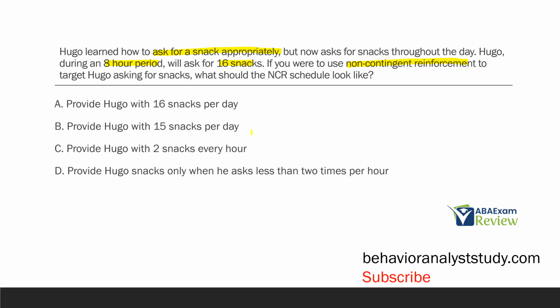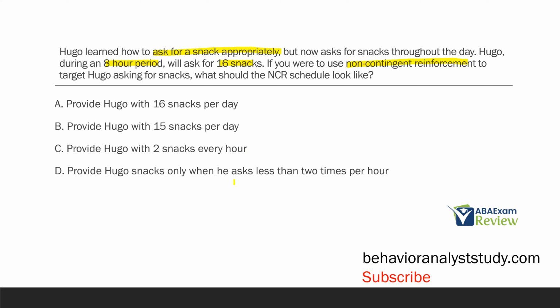We're meeting Hugo right at his current rate of behavior. We have an appropriate schedule where we can provide Hugo with the snacks without him asking, and then we can work backwards using this abolishing operation. So remember, non-contingent reinforcement operates on a schedule, and at first, you want to meet that learner where their behavior is currently at. D, provide Hugo snacks only when he asks less than 2 times per hour.